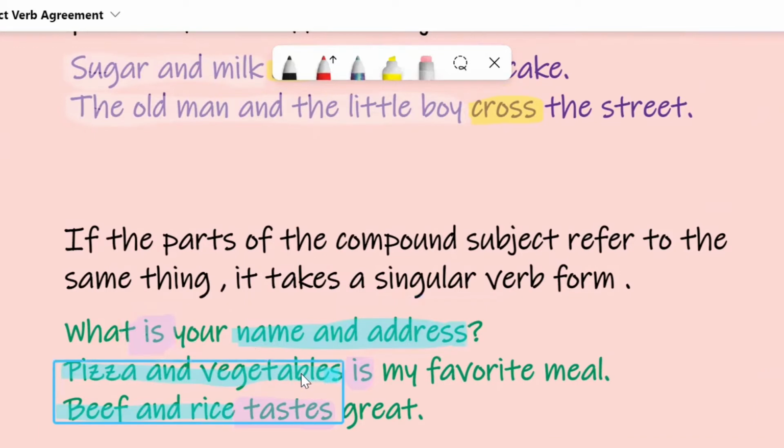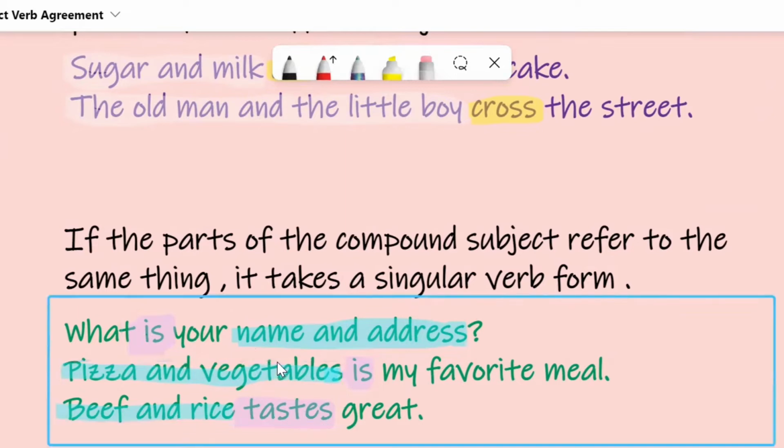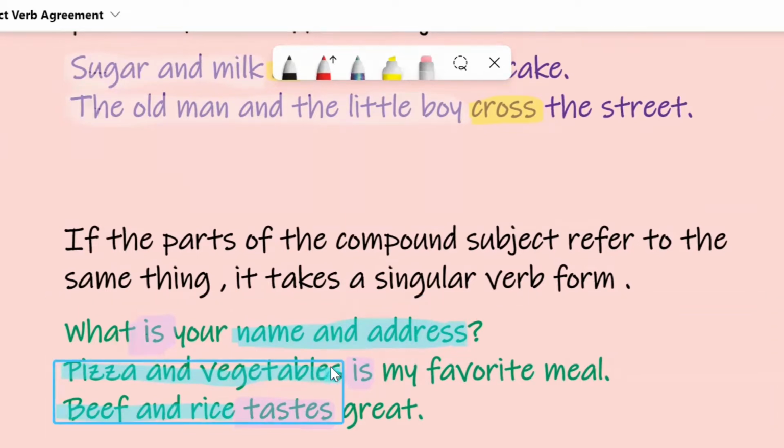"Pizza and vegetables is my favorite meal." Yes, pizza and vegetables, this is one meal. This is one thing. It is singular and it takes a singular verb form, that is "is." "Beef and rice tastes great." Beef and rice, one meal, one dish. So it is singular and it takes a singular verb form, that is "tastes."